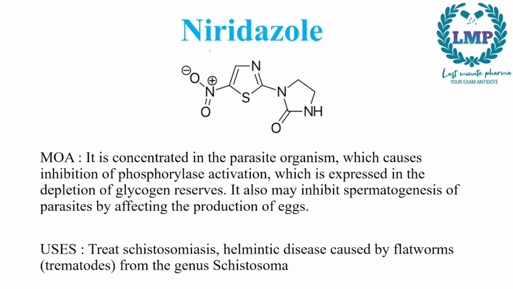Next we have niridazole. Now niridazole is a drug which belongs to the nitro derivatives. So nitro derivatives and niridazole. Now this azole can be remembered as thiazole. Eri means piperazine. And there is an N, which means there is something they are hiding. Along with it is a nitro derivative.